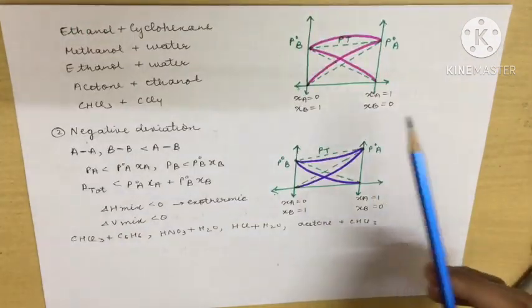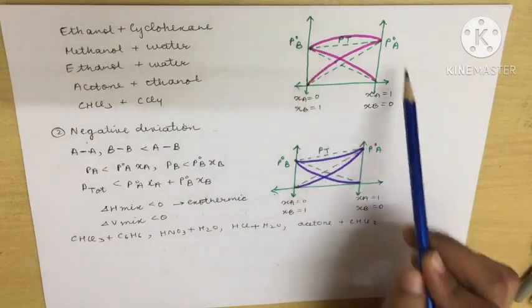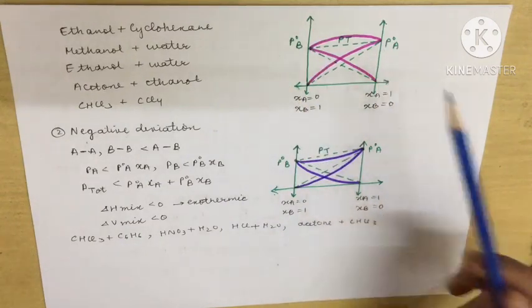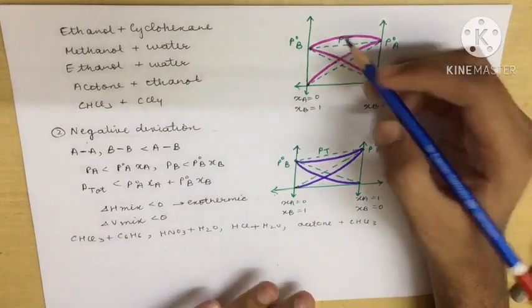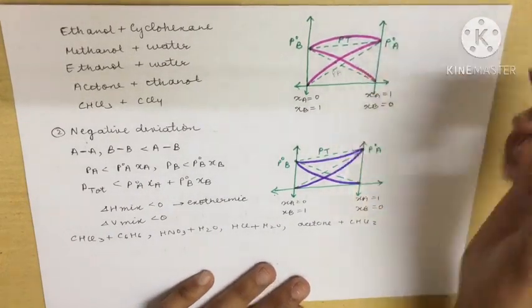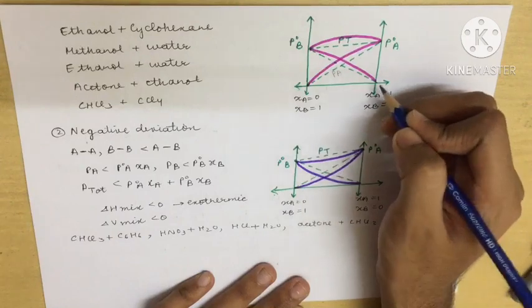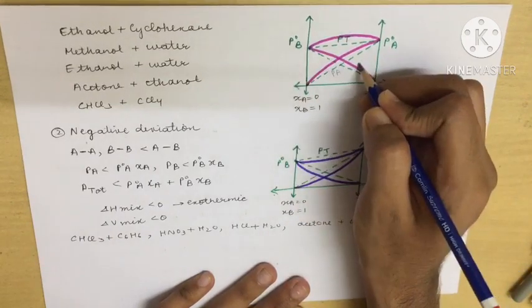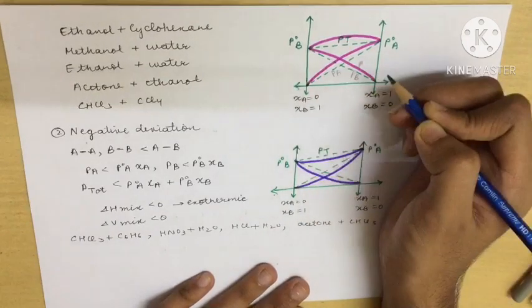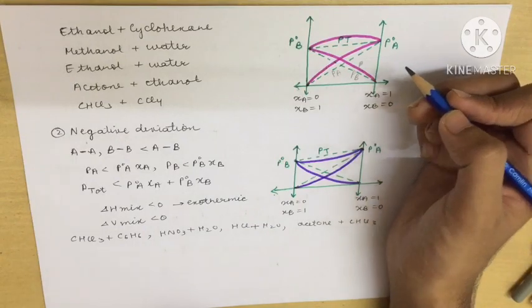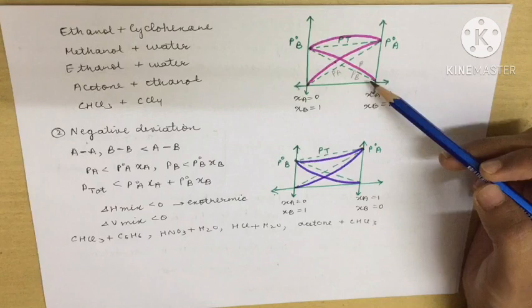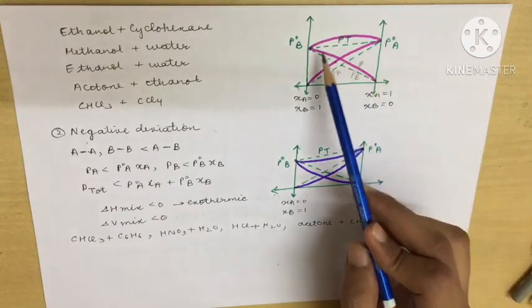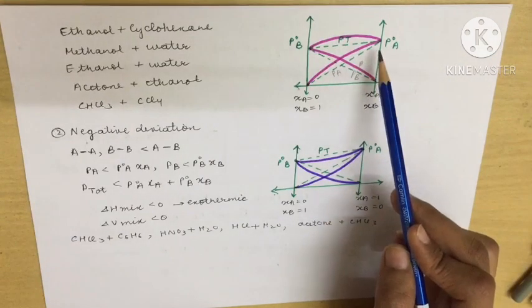Look carefully at the graphs. This graph shows positive deviation, where this is P naught A, and this line is PA. Similarly, this is P naught B here, and this green line shows PB. Because it is showing positive deviation, it will now be greater, as it is more positively deviated. So P total will also deviate more than expected.